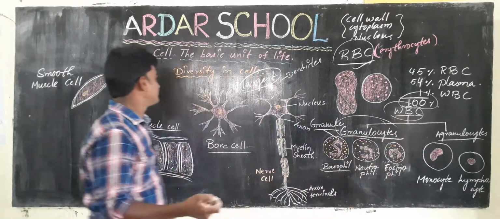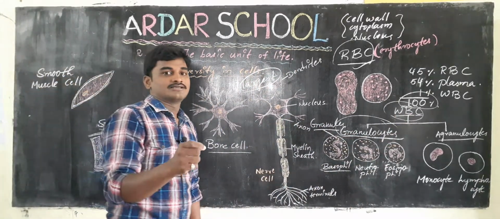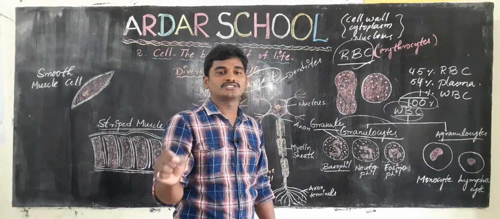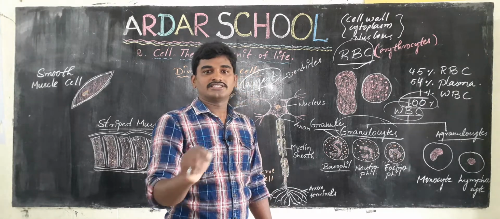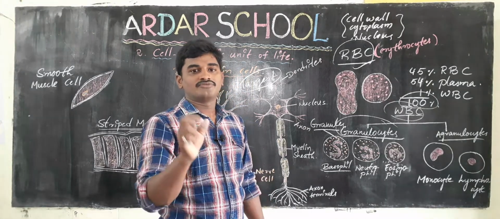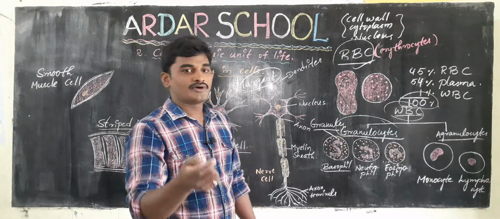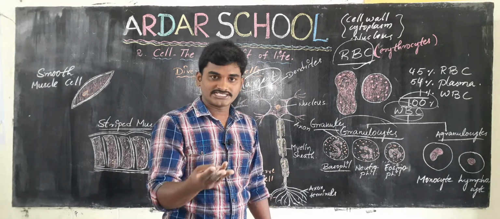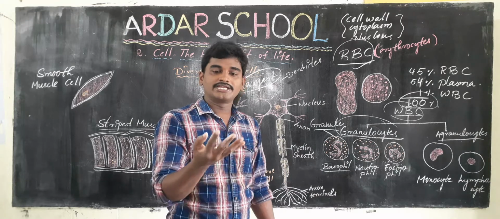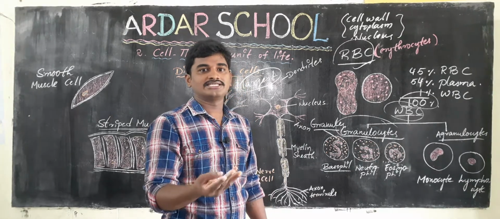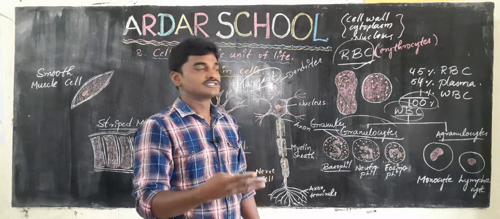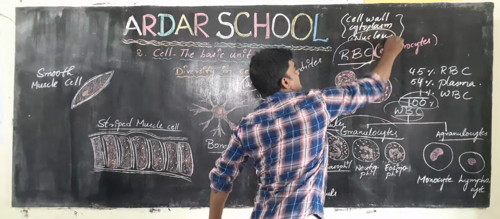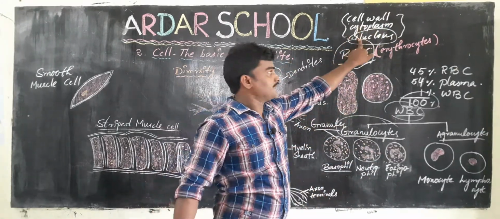Okay, once again I am going to repeat the important points only. All the organisms in nature are made up of cells. A cell performs all the life activities like excretion, respiration, digestion and reproduction. A cell contains three parts: cell wall, cytoplasm and nucleus. Nucleus is the main part of the cell.